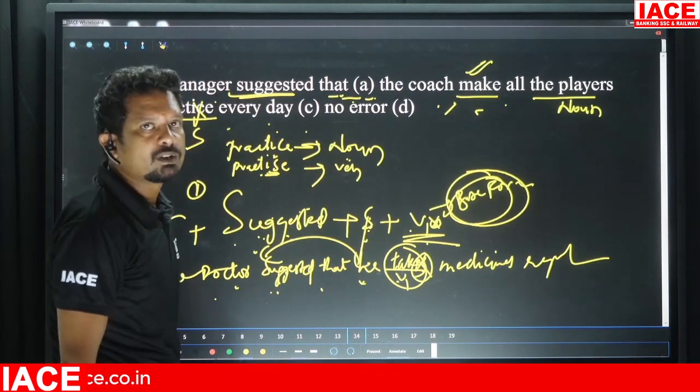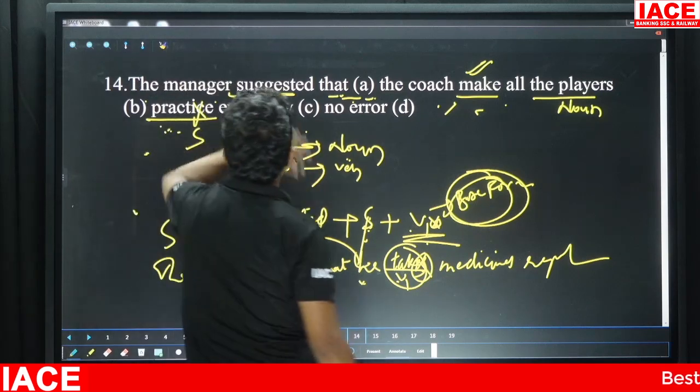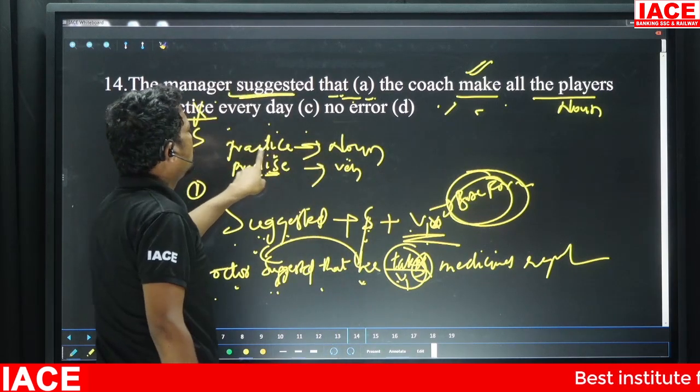I hope you got this point. Whenever there is a requirement for a noun, you would use the C spelling.